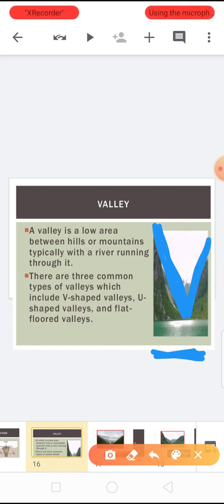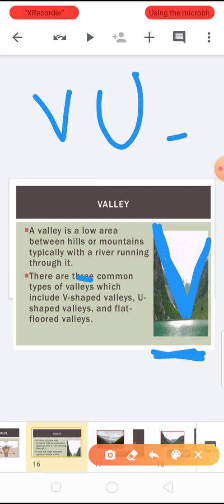A valley is a low area between hills or mountains with a river running through it. There are three common types of valleys: V-shaped valley, U-shaped valley and flat floored valley. So how many types of valley? Three: V-shape, U-shape and flat.